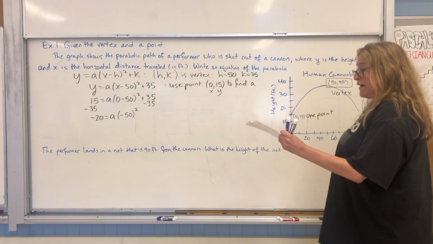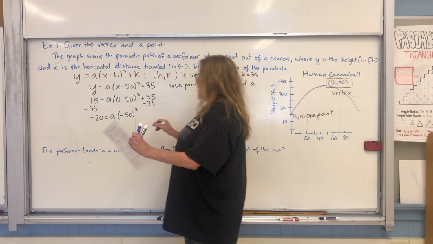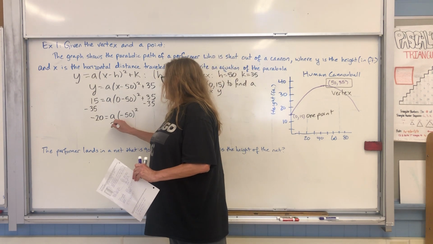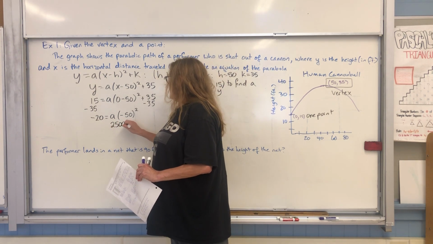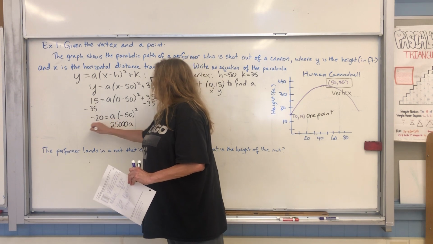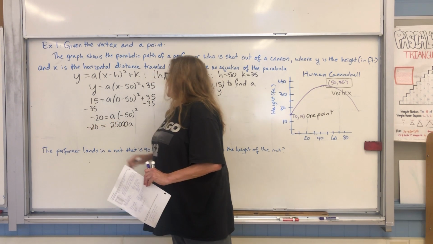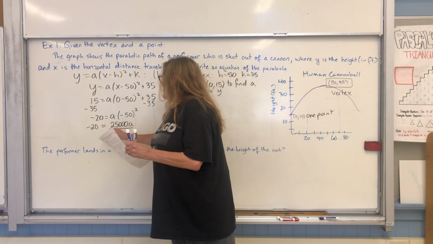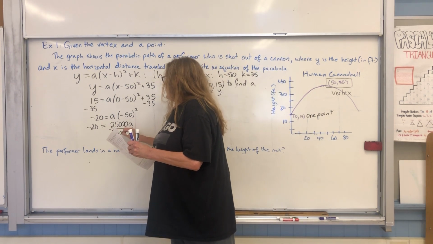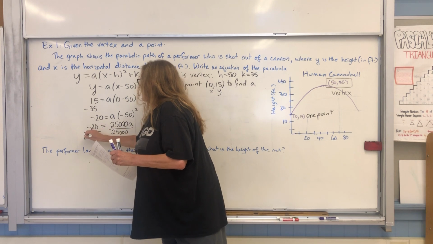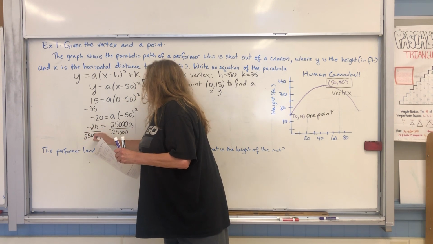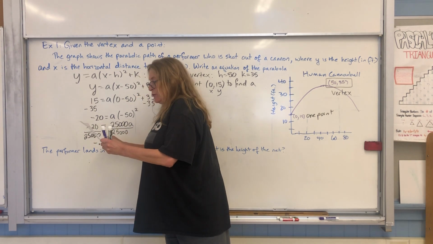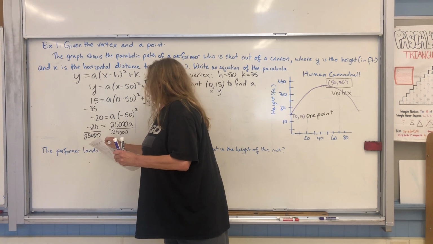And if I square negative 50, I get 2,500. Okay, and if I divide by 2,500, I get this beautiful number right here. I get negative 0.008.